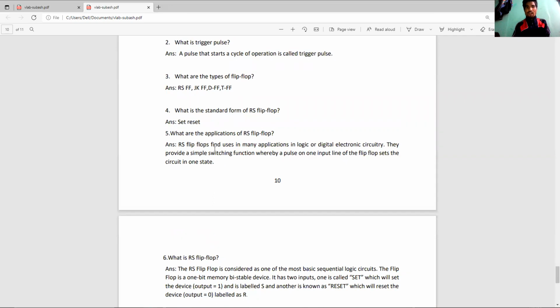What are the applications of RS flip-flops? RS flip-flops find uses in many applications in logic or digital electronic circuitry. They provide simple switching functions whereby a pulse on one input line of the flip-flop sets the circuit in one state.